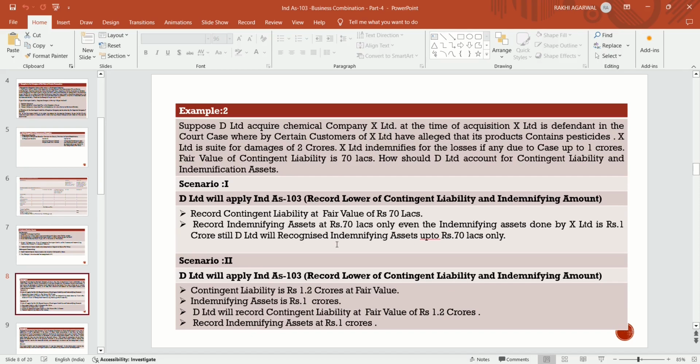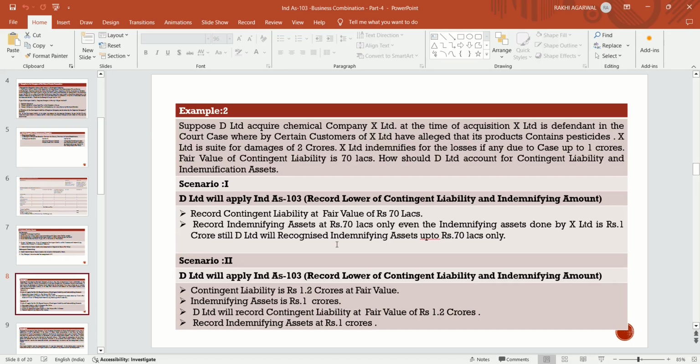Since the liability recognized is 70 lakhs, the indemnification asset is also recognized at 70 lakhs, even though the indemnification by X Limited is rupees 1 crore, not more than that. This is scenario 1.